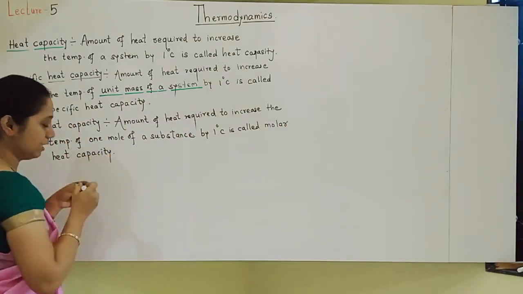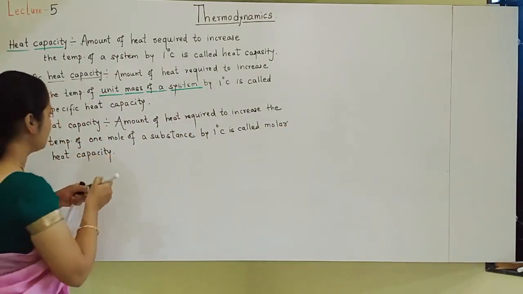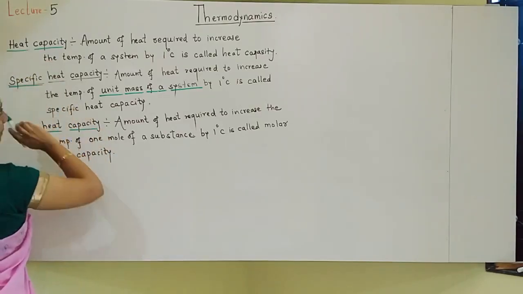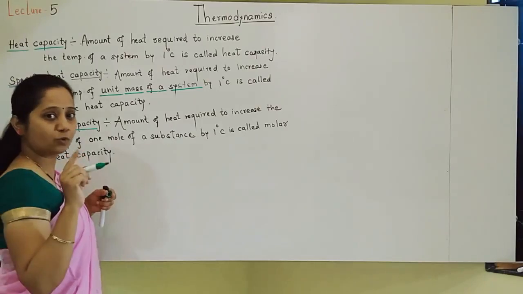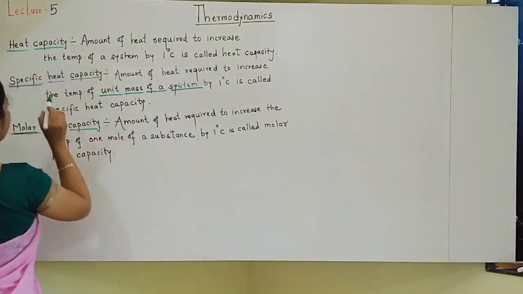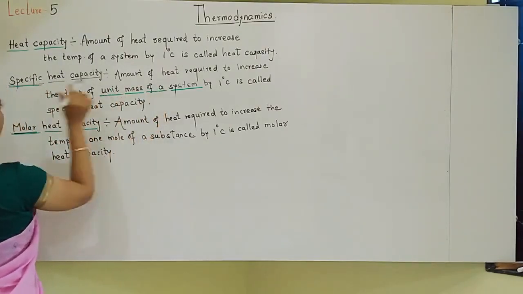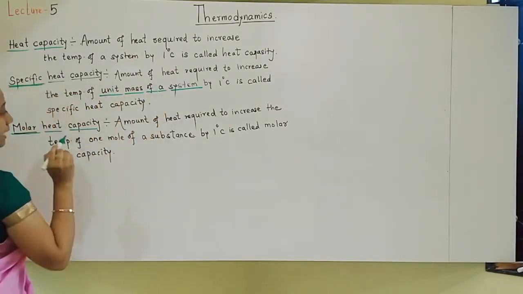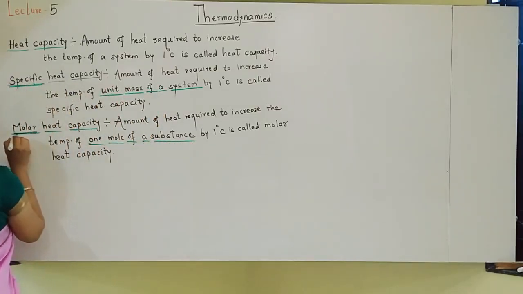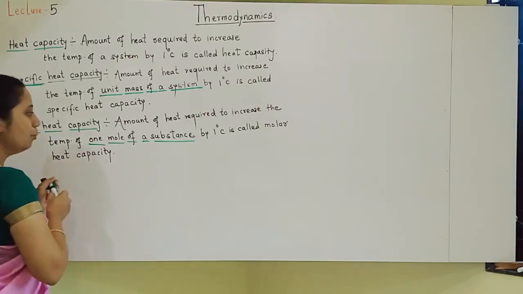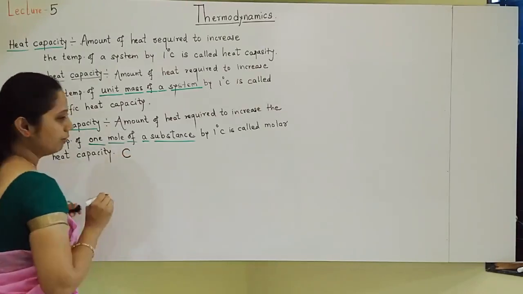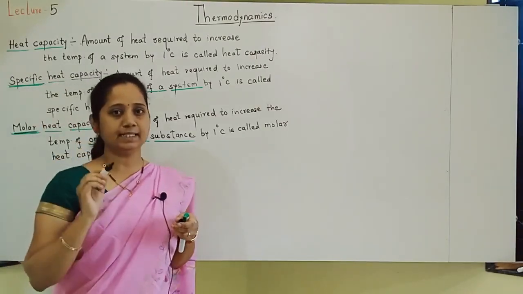So I hope, students, you understood the differences between the terms. All the terms we have written here. Firstly, I told what is heat capacity: amount of heat required to increase only the temperature of a system by 1 degree Celsius is called heat capacity. But if it is unit mass of a system, then it is called specific heat capacity. If it is 1 mole of a substance or system, then it is called molar heat capacity. Molar heat capacity is shown by symbol C. For capacity, the symbol written is C.